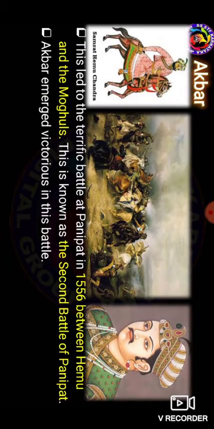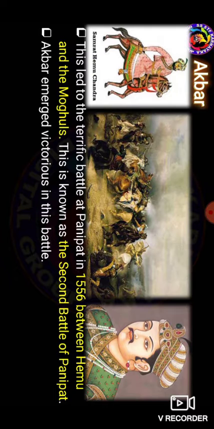After that, a terrific battle took place at Panipat in 1556 between Hemu and the Mughals. So this is known as the second Battle of Panipat. Akbar emerged victorious in the battle.